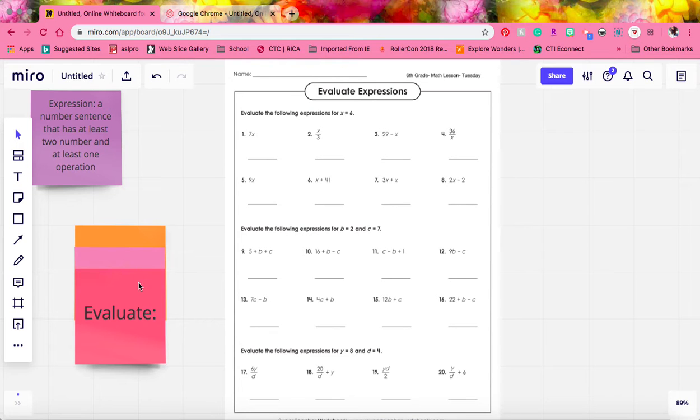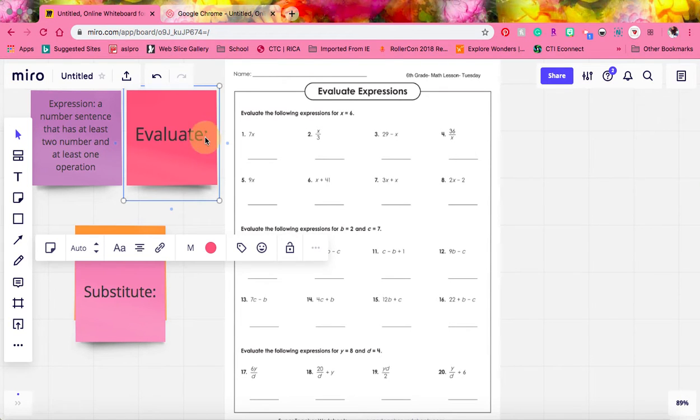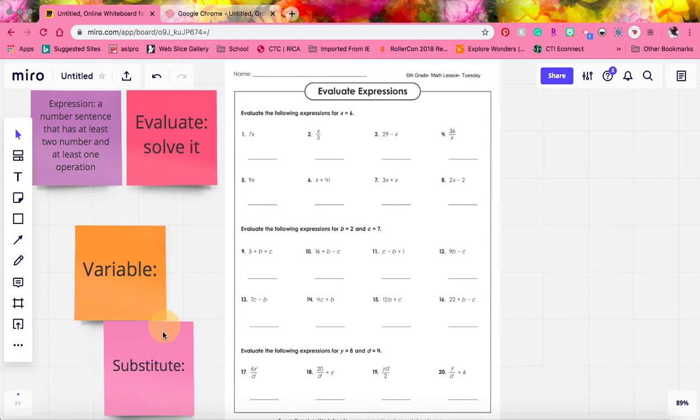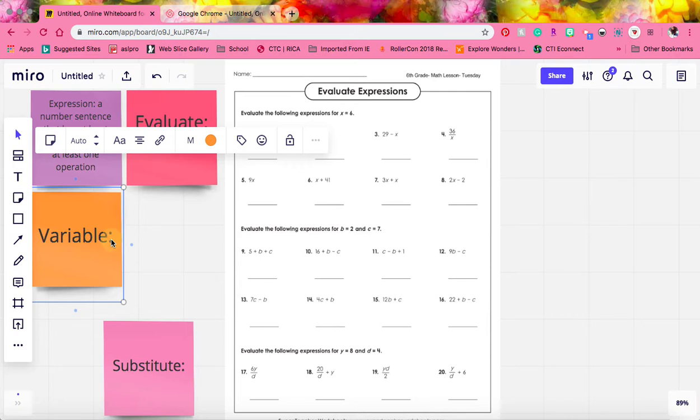Another thing that we need to know is the term evaluate. To evaluate something just means to solve it. Another term that we need to know is the term variable.